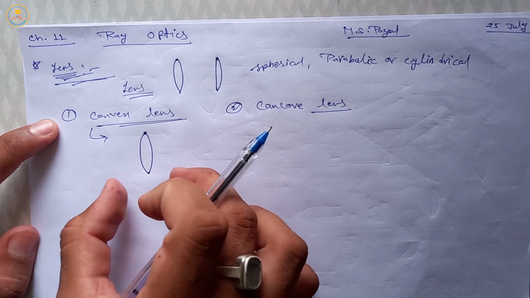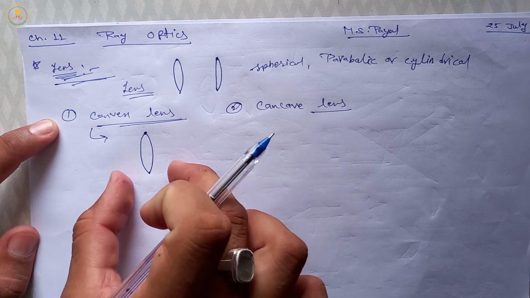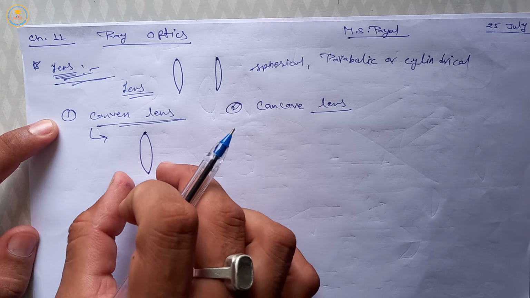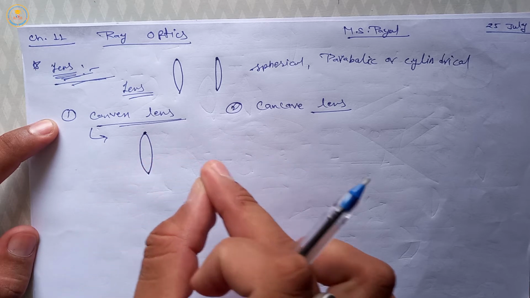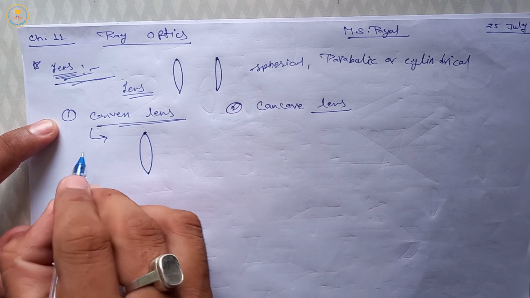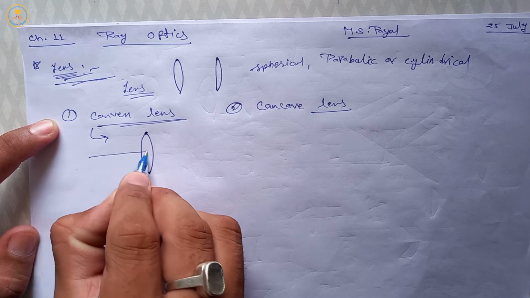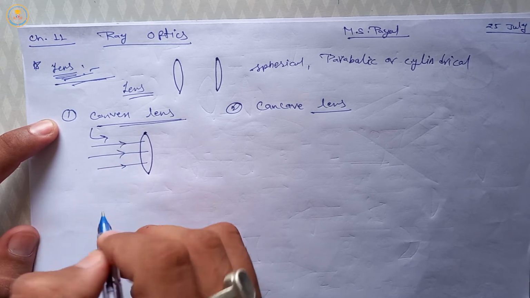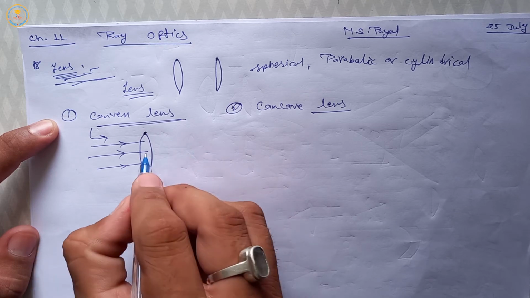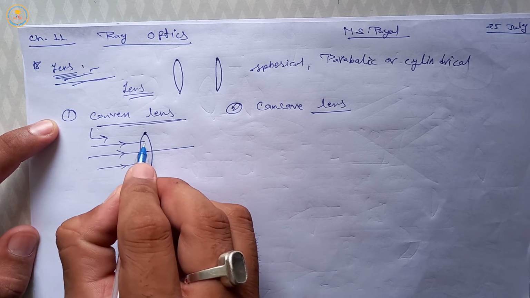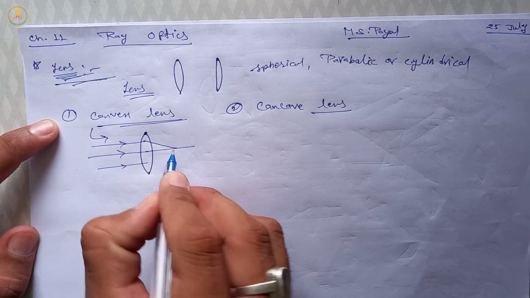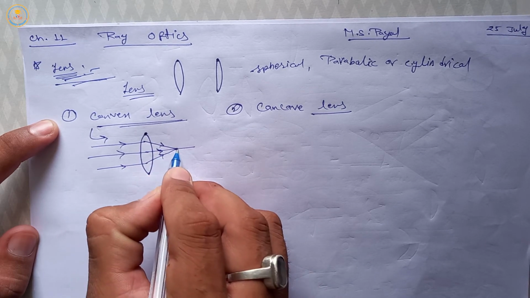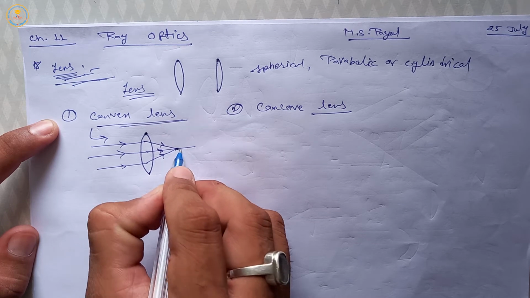Convex lens. And this lens converges a parallel beam of light after refraction. Suppose this light is incident on this lens, then after the refraction, these rays focus at a point of this principal axis.